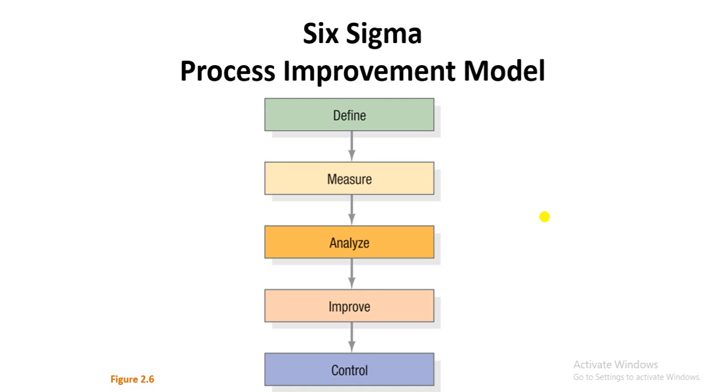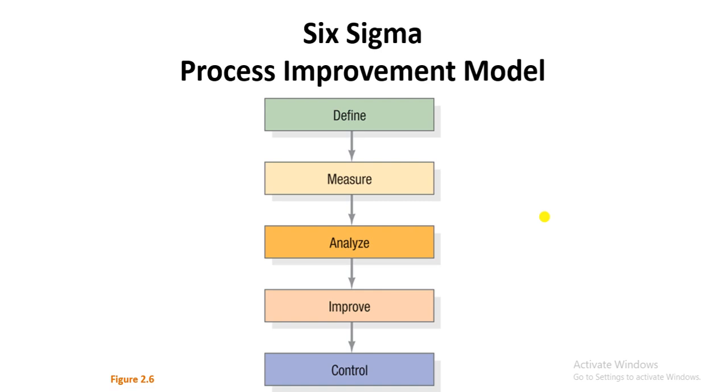Here we are talking about the process improvement model under the concept of Six Sigma, and that process improvement model comprises 5 steps. As you can see in your slides, the first step is called define, the second step is called measure, the third step is called analyze, the fourth step is called improve, and the fifth step is called control.